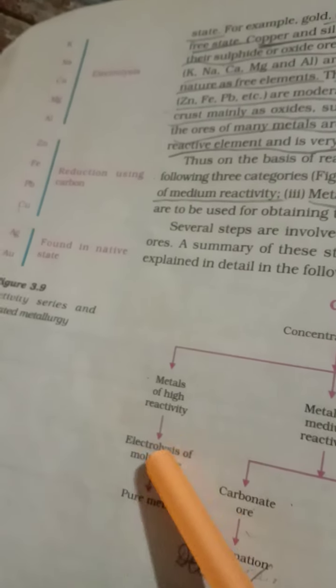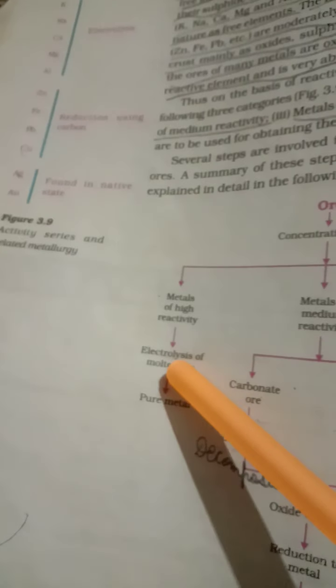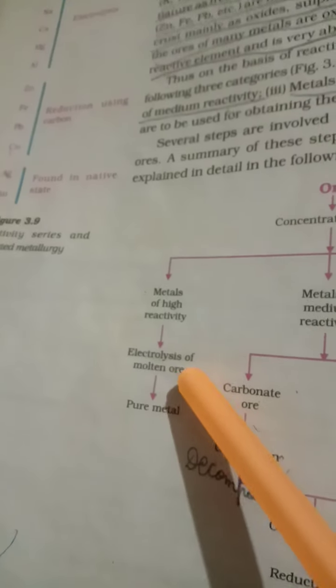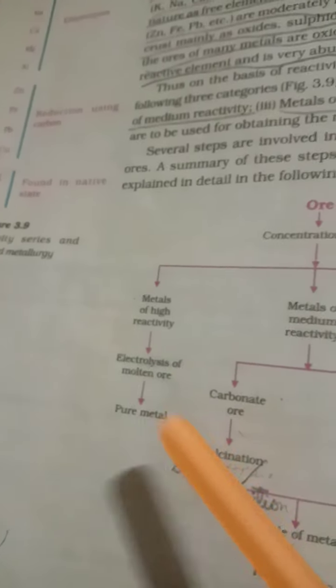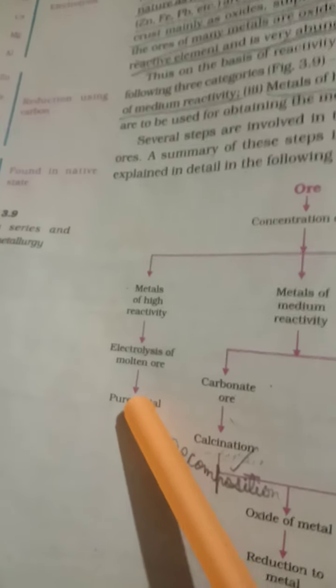Generally, during electrolysis, suppose sodium chloride is extracted by electrolysis. The sodium is deposited at the cathode and chlorine is deposited at the anode. In this way, metallic ore, halide ore will be extracted. Further, it will be refined to get pure metal.